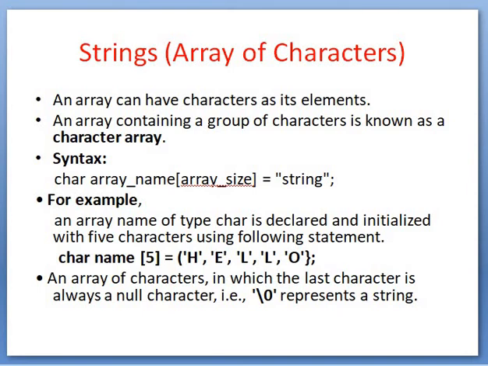So what is array? Array is a collection of different elements having the same data type. So here the data type is character and there are a number of characters which are grouped together, so it is called a character array. See the syntax, character. So we have to write data type as character.